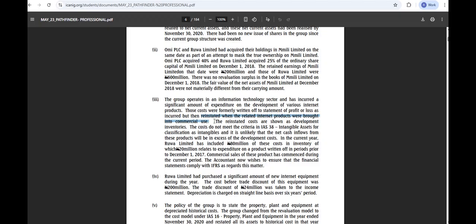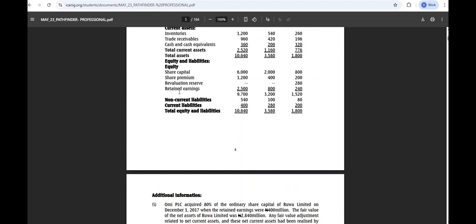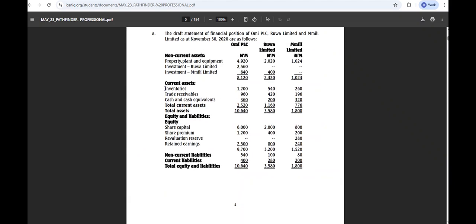Now, they said that the reinstated costs are shown as development inventories, as part of our inventory. So the development cost is part of our development inventories.